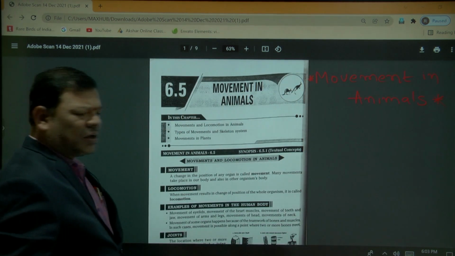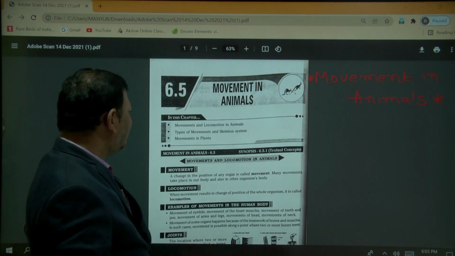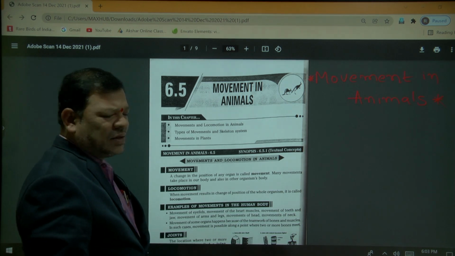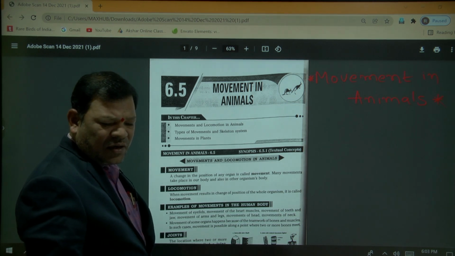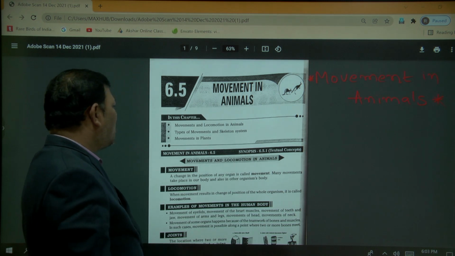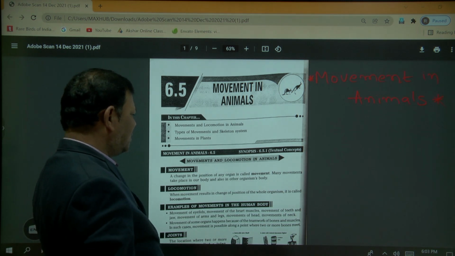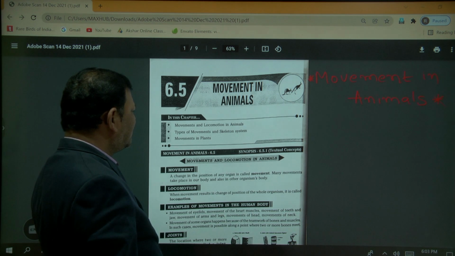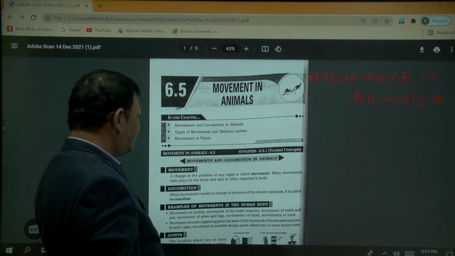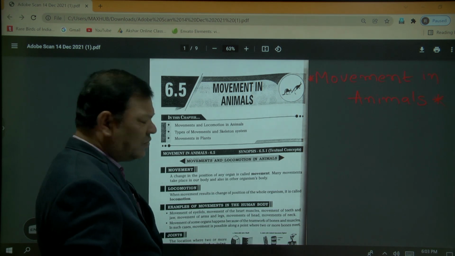Movement in the animals, we have already discussed some topics previously. Once again we can recapitulate: movement and locomotion in the animals, types of movements, the skeletal system, and movement in the plants we will discuss.